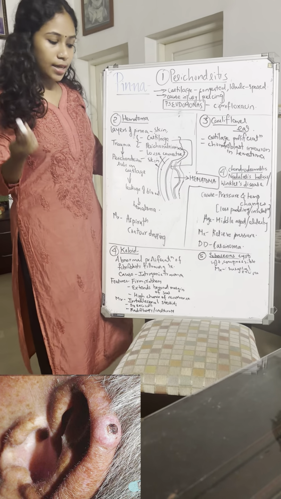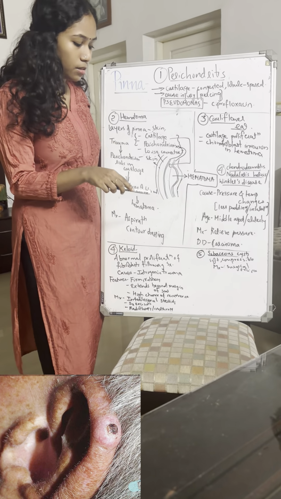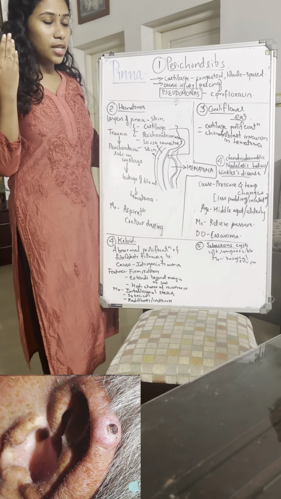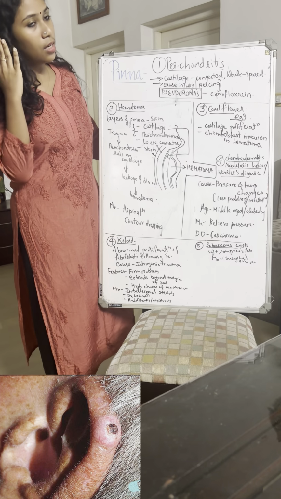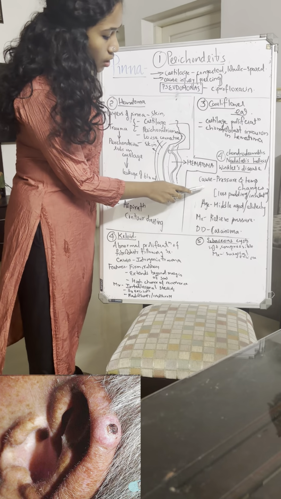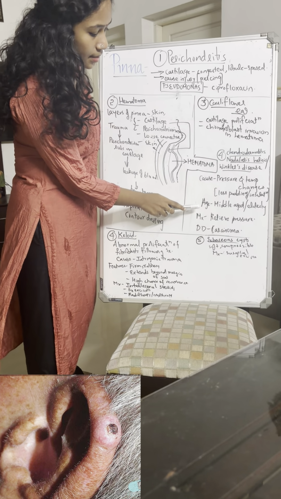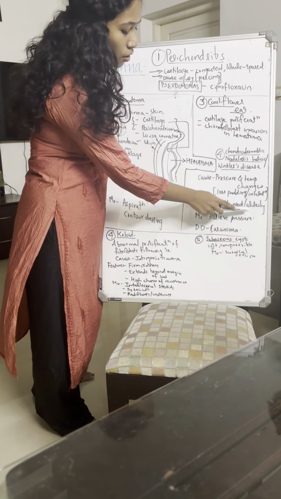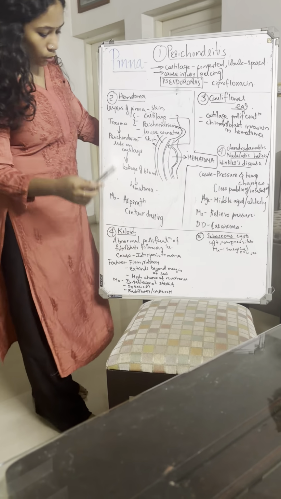Then the cause is pressure and temperature changes due to less padding or less insulation in the pinna. So how do we manage? If there is less padding, we will support with a cushion. So apply cushioning, or while we rest the ear, always maintain a cushion. That's it. The age group most commonly affected is middle-aged or elderly. Okay. Now coming to keloid.